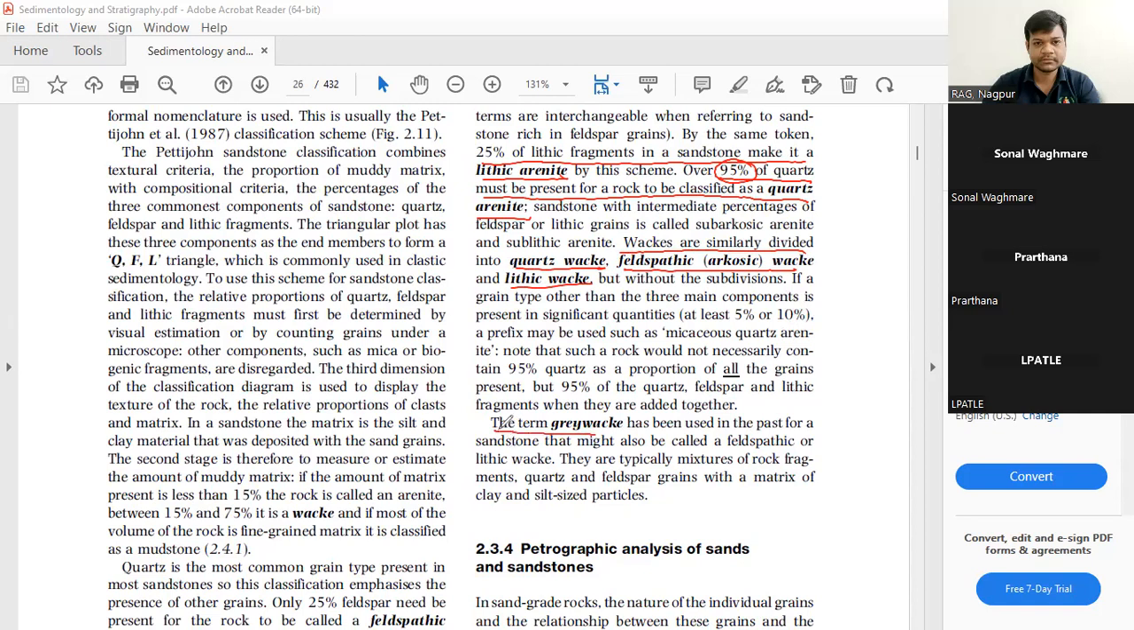So the term greywacke, you might have heard this term. Greywacke has been used in the past for the sandstone. That might also be called feldspathic or lithic wacke. So in the light of this classification, we classify these greywackes as the feldspathic and lithic wackes. They are typically mixtures of rock fragments, quartz, and feldspar grains with a matrix of clay and silt-sized particles.